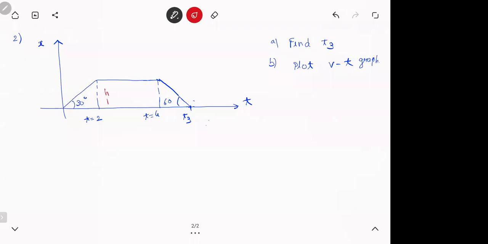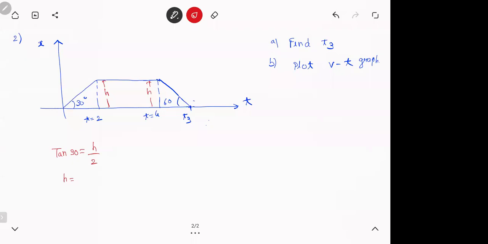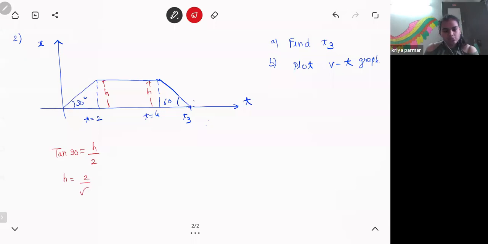Let this height be h. This will also be height h. Agree? So here, what is tan 30? h by 2, opposite side by adjacent side. So this is 2 by root 3.